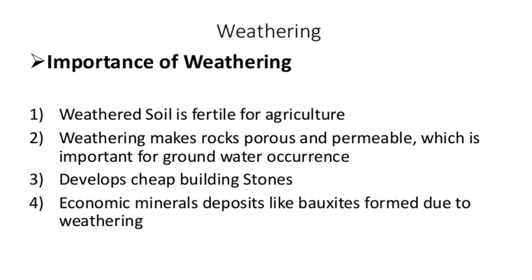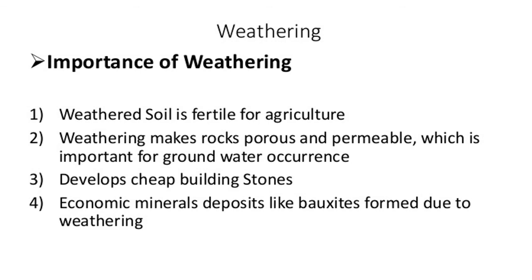Whenever weathering takes place on a particular surface, it makes the rock more porous. There are small holes and small inlets which allow water to enter, and because of this you can accommodate a large amount of water inside the ground, which is very important for groundwater resources. It also develops cheap building stones.